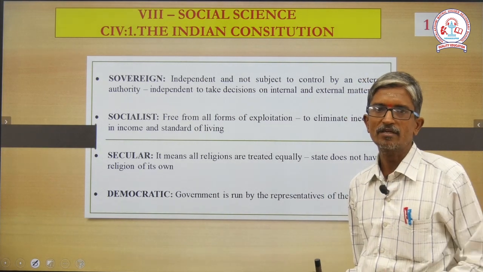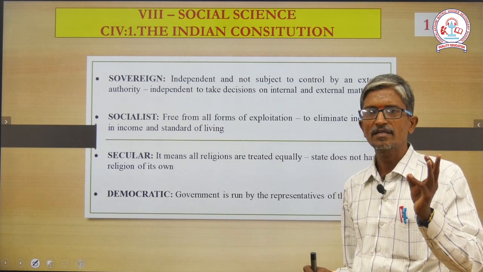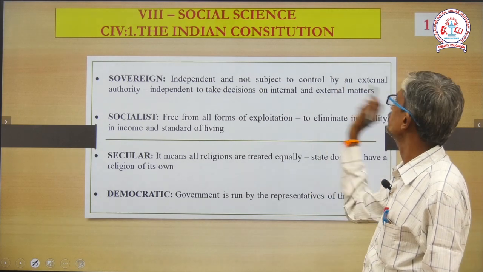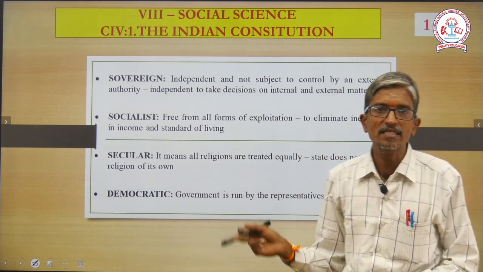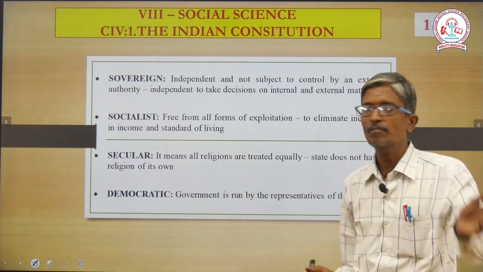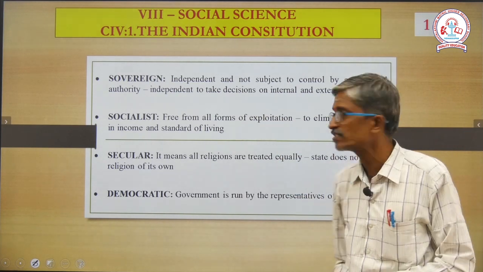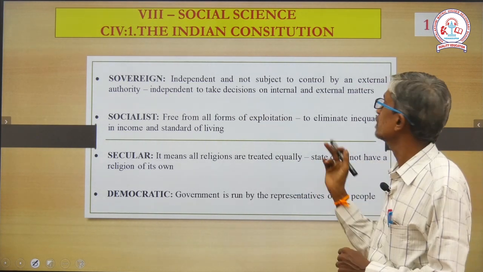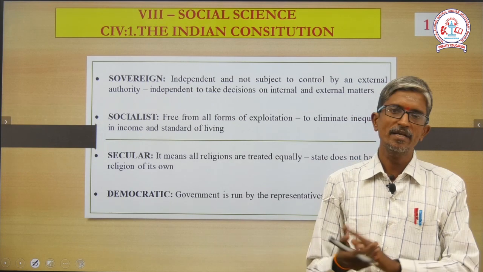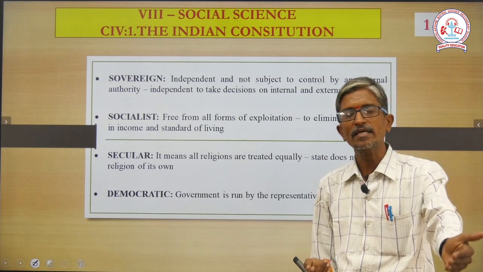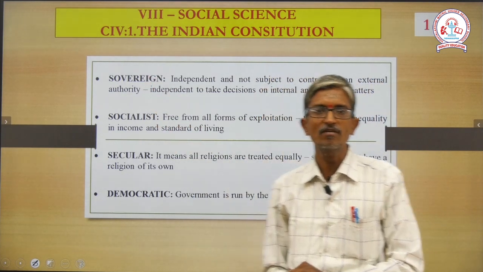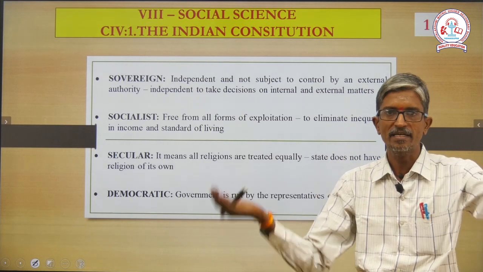I told you before, five important words: sovereign, socialist, secular, democratic and republic. What is sovereign? Independent and not subject to control by an external authority. So we are not under the control of any foreign or external powers. We are independent to take decisions on internal and external matters, whatever they may be. We are ready to rush to help all our neighboring countries, whether land neighbor, water neighbor or a distant neighbor, whoever it may be. We are ready to help people only because of this particular word, sovereign, independent. Independently we can take decisions.